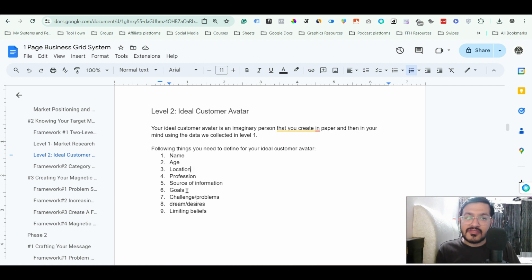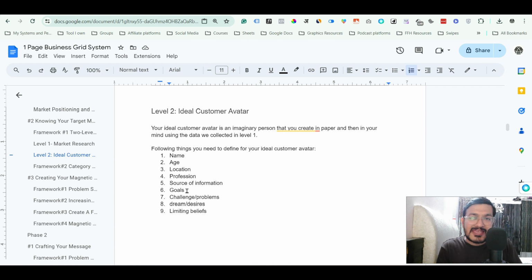And when you know the goals, you can craft your message in a much better way, you can create your product in a much better way, which will actually help them to achieve the goal. And if you can create the product that can help them to achieve the goal, if you can actually communicate in your messaging exactly the goals that the person is trying to achieve, they will immediately feel connected. They will listen to you, and if they convert, they become your customer. Your product is also going to help them to achieve the goal, and ultimately it is the thing that is going to help you to grow your business.